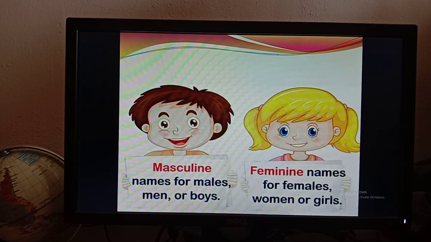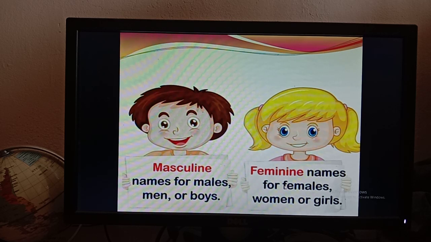Then there is written feminine gender. You can write here feminine gender, names for females, women or girls. So by watching these pictures, we are able to know that this picture shows masculine gender, names for males, men or boys, and this picture shows feminine gender, names for females, women or girls.